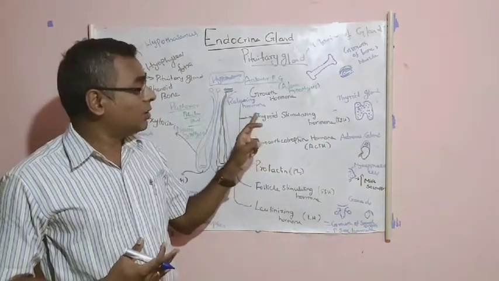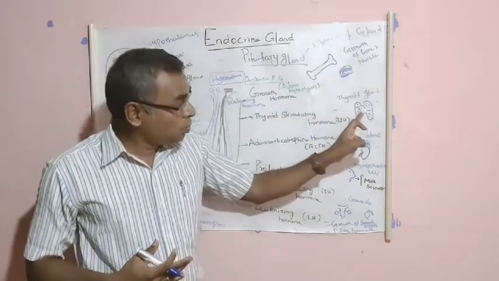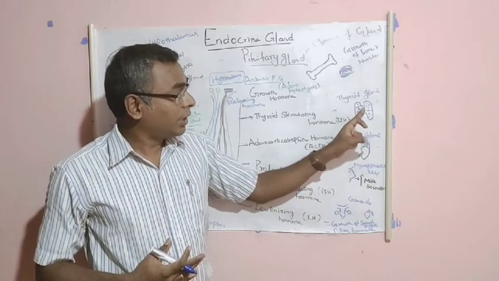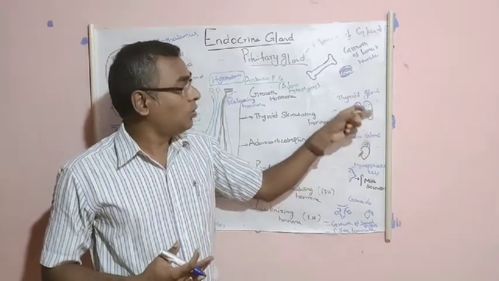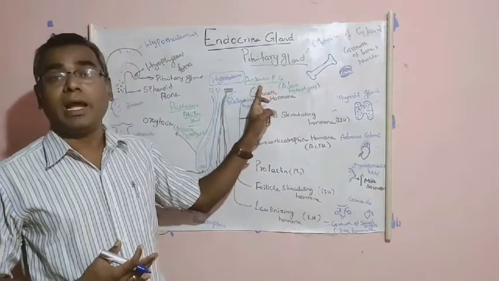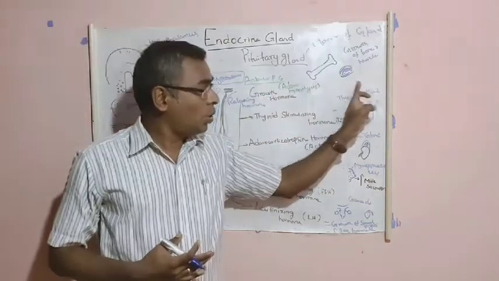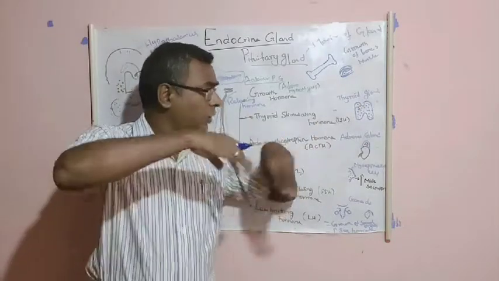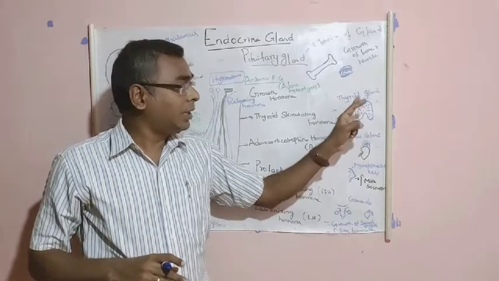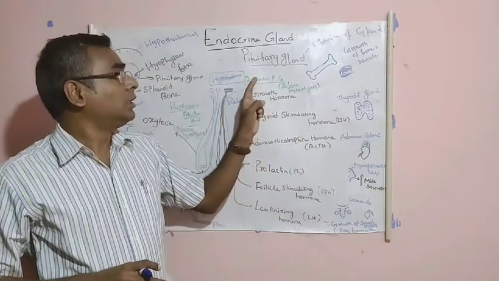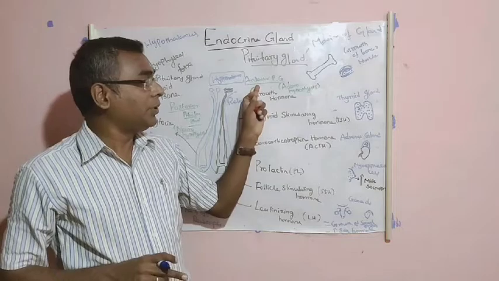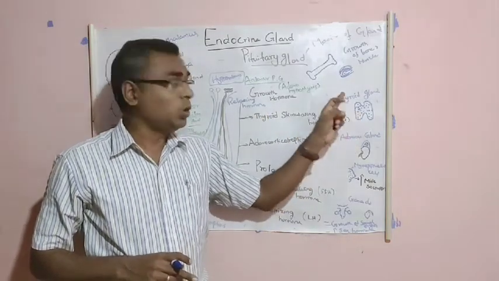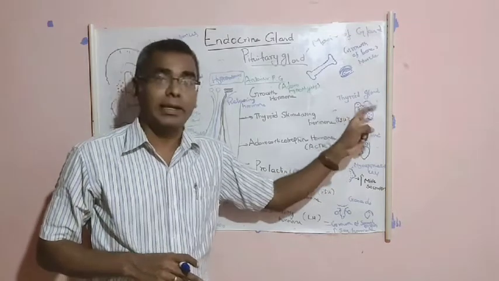And the name itself mentions that this hormone stimulates the thyroid gland. See here, the thyroid gland secretes its hormone when it gets the instruction from the anterior pituitary gland. It can't release the hormone spontaneously. The secretion of this thyroid hormone depends on the information from the anterior pituitary gland. This thyroid stimulating hormone is responsible for the growth and stimulation of the thyroid gland.